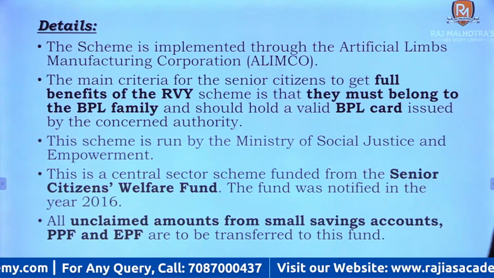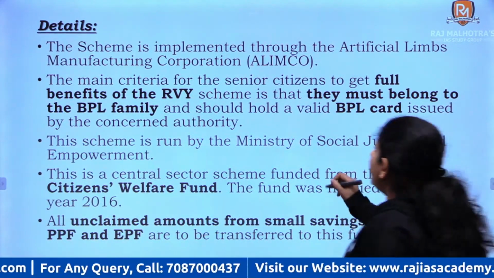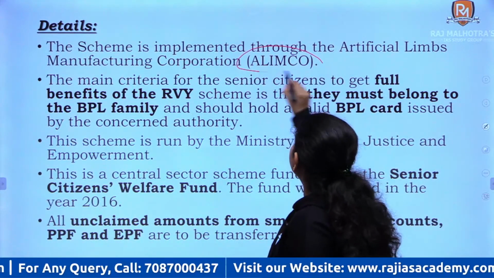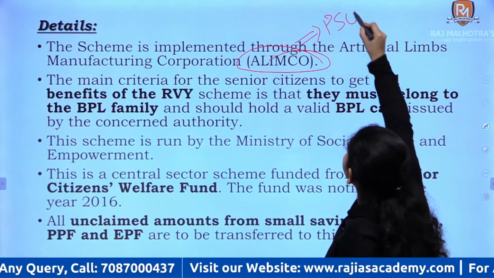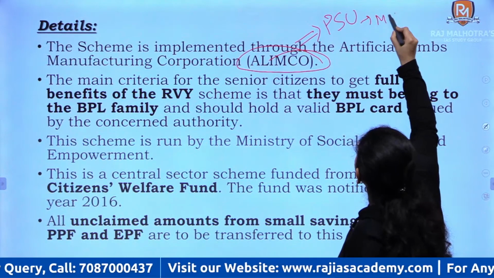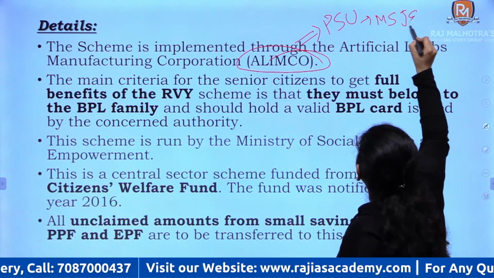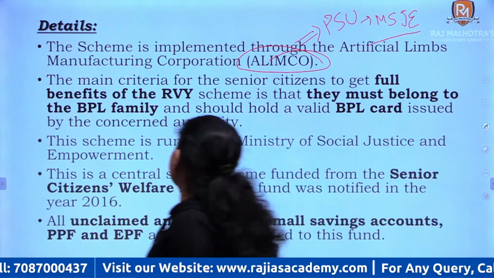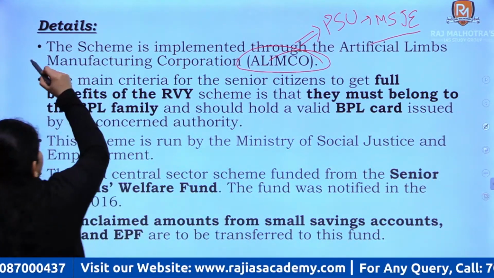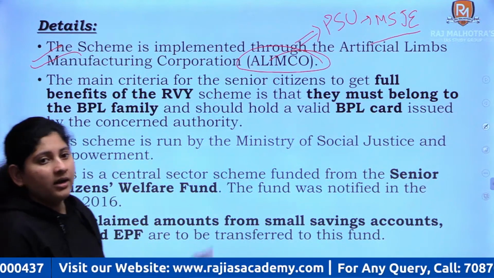Right, so the scheme is implemented by Alimco. This is important. This is a public sector unit under Ministry of Social Justice and Empowerment, right? So Artificial Limbs Manufacturing Corporation is implementing this scheme, right?